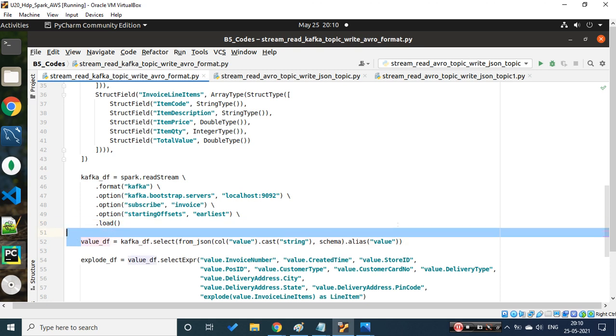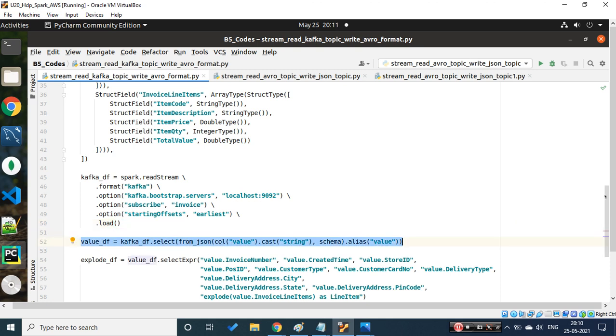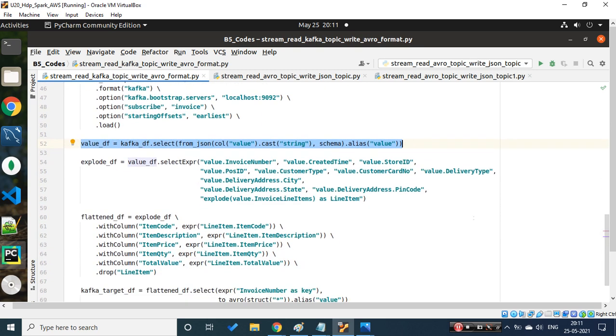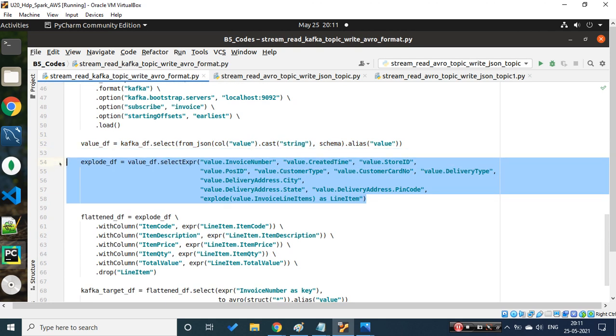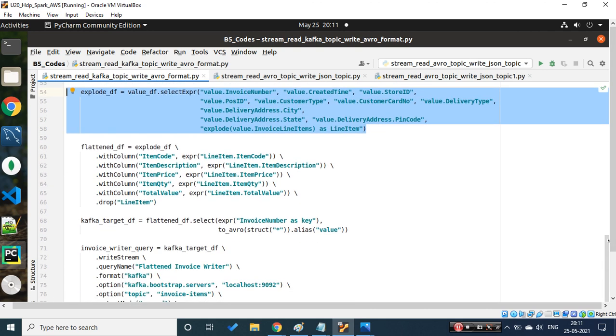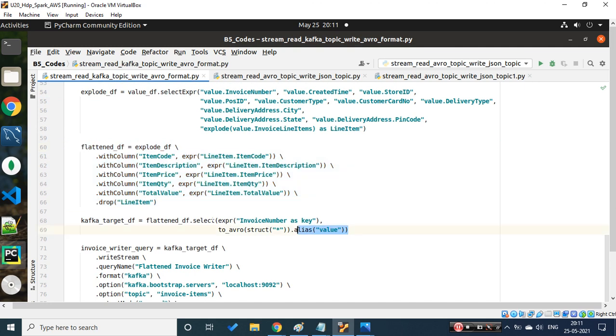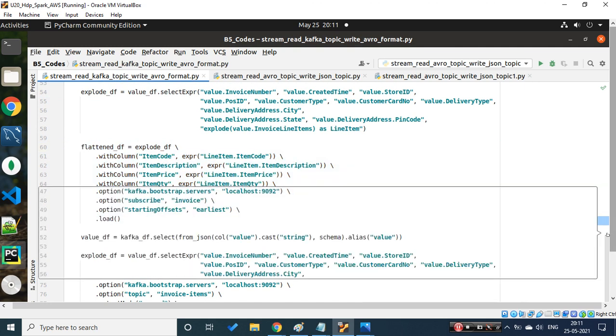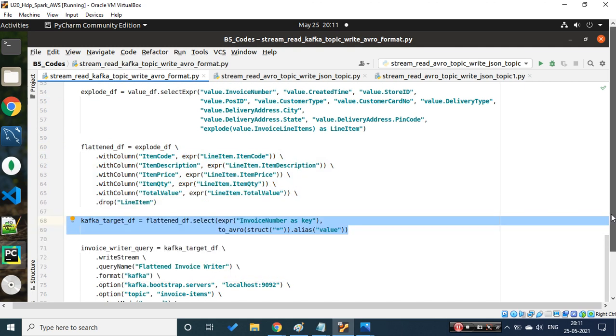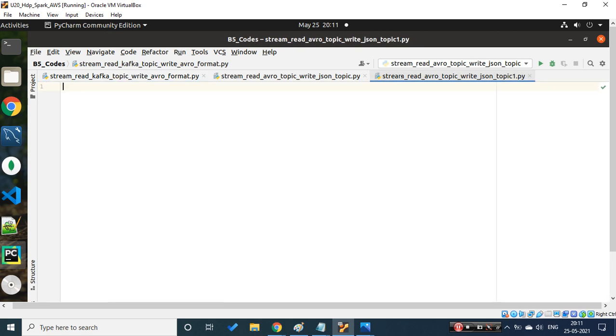As per the schema, we were getting the value column, and in that value it was an array. Then we exploded the data. After exploding, one column was still nested, so we flattened the entire thing and finally wrote it in Avro format, which is what we saw yesterday. So today we'll try to make a move.